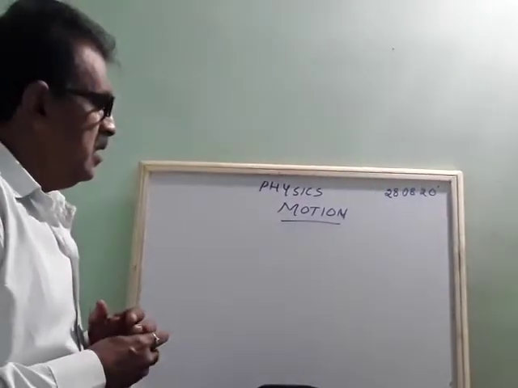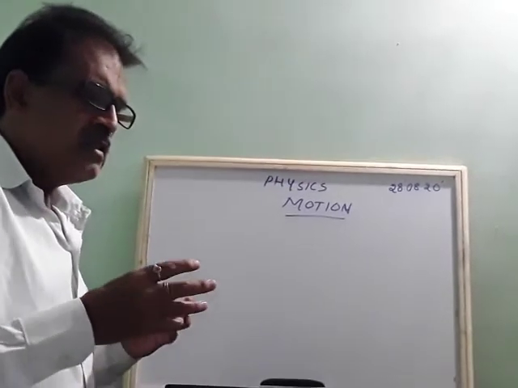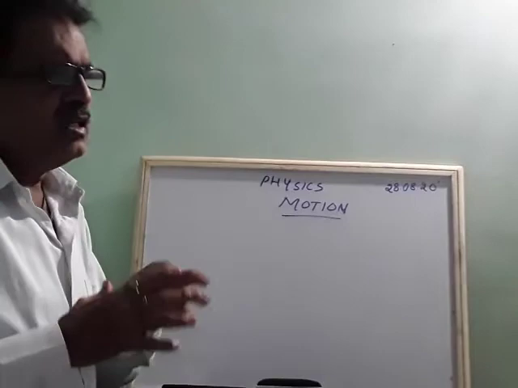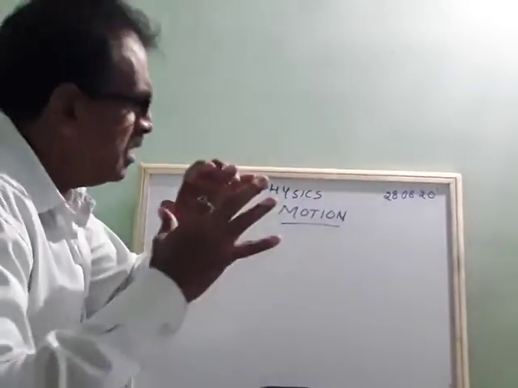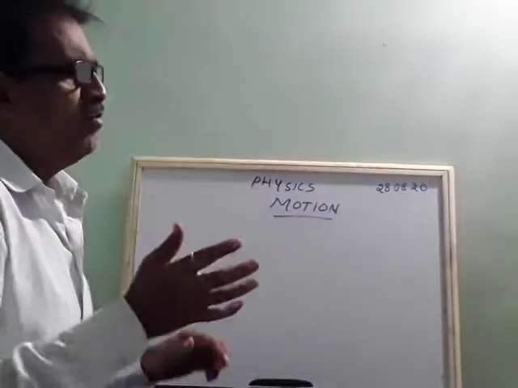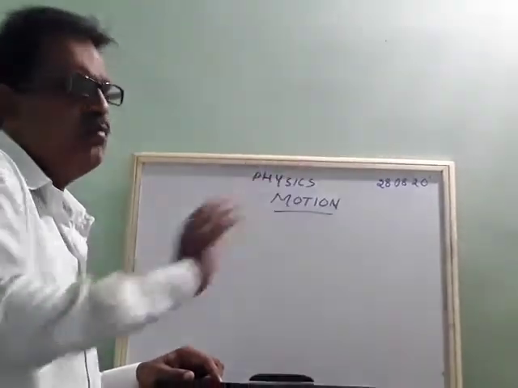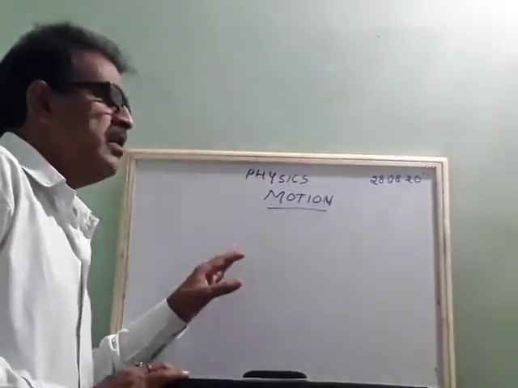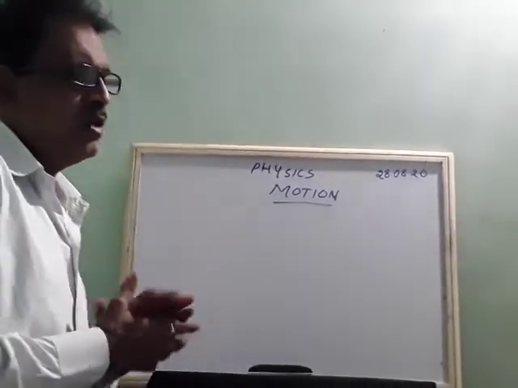Sometimes air also contains dust particles, and those dust particles will be moving. So from that we can infer that air is also moving. This is one example of particles or objects moving.